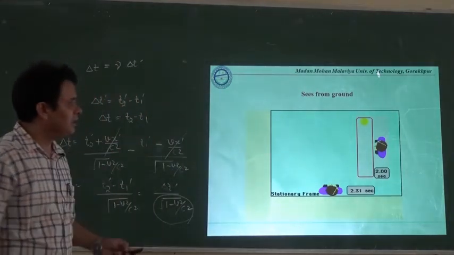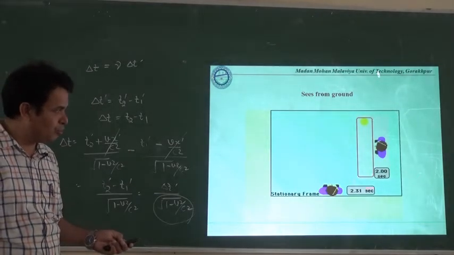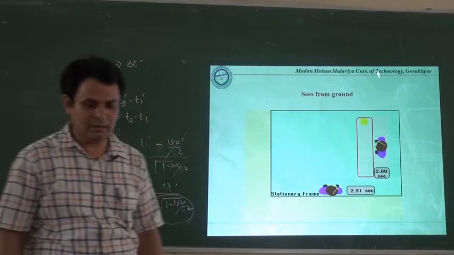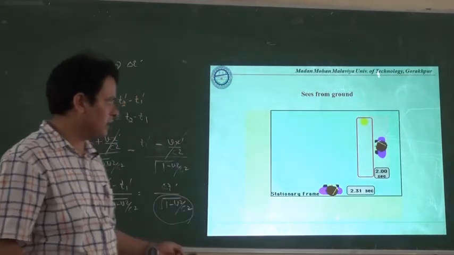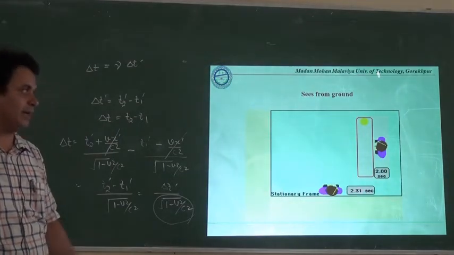Move fast means that in the time it moves 2 seconds, it records 2.5 seconds. So obviously it has to move fast, otherwise it cannot travel this much, it cannot record this much time.